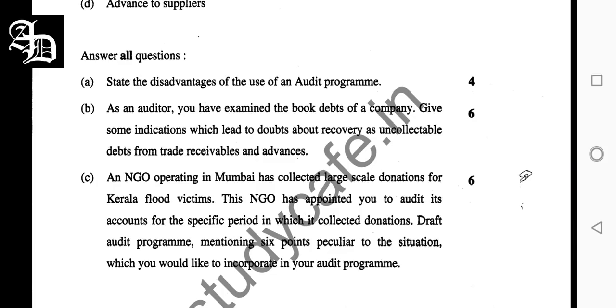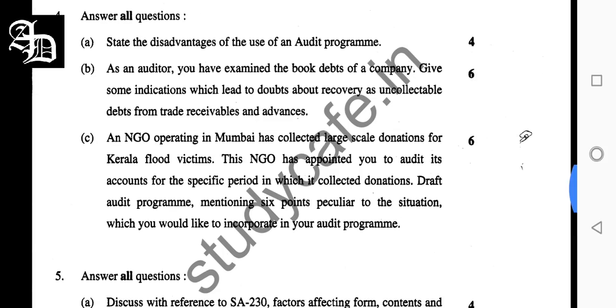Talking about fourth A, state the disadvantages of audit program. In this case, the work may become mechanical for the audit assistant, or maybe for the partner as well. The work may become mechanical and particular parts of the program may be carried out without understanding the objective of that part. It becomes so mechanical, so repetitive a task that you forget about the objective. You just do audit as the program says.